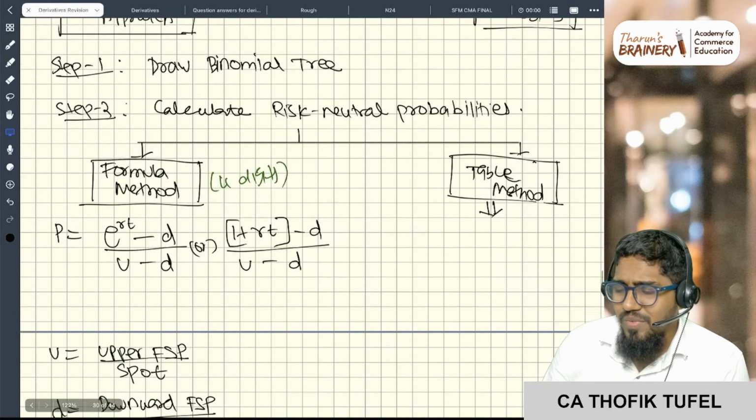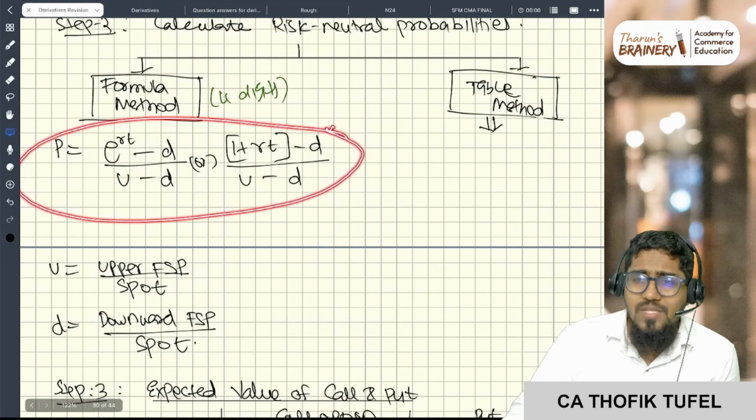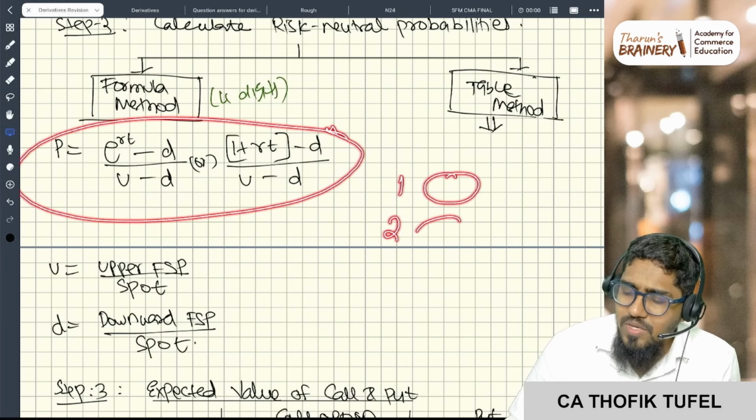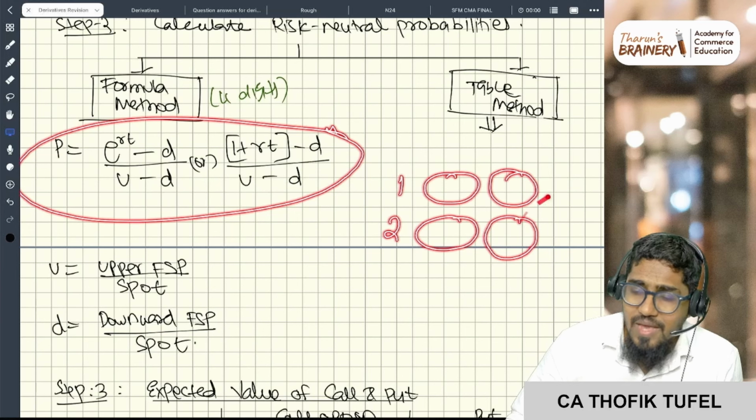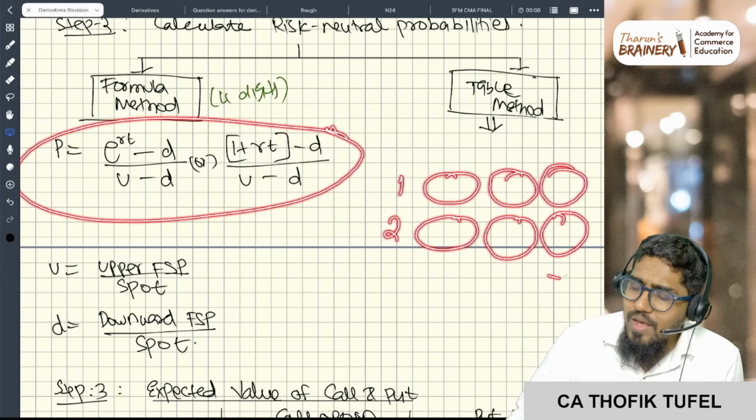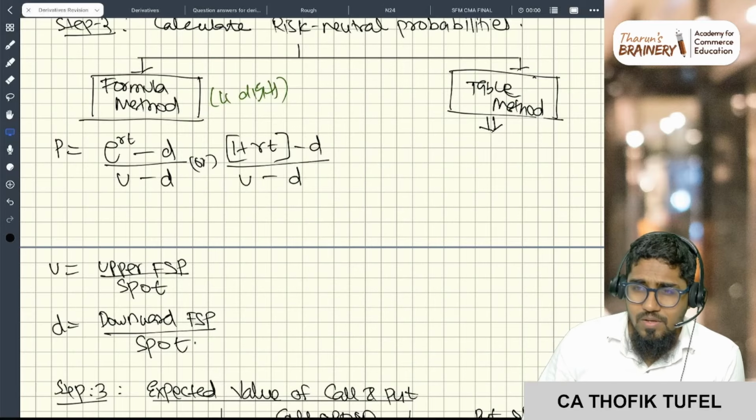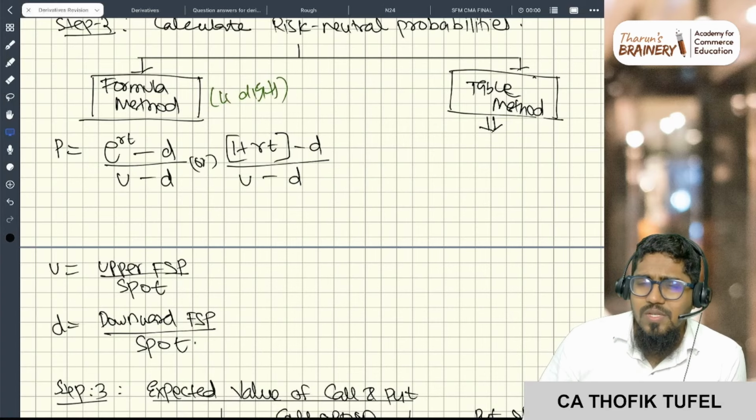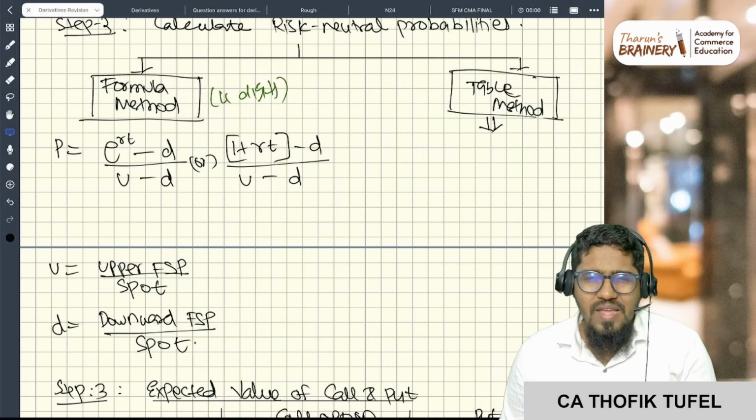I'm not doing the table method for now, because the formula method is actually derived from the table method. In the table method, for situation one and situation two, you write the FSP, the probability P and 1 minus P, and the value of the call in each case. The expected value of the call is then discounted: spot into e to the power rt, or 1 plus rt. But your study material always uses the formula, and since this is an exam oriented approach, I'm going directly with the formula.